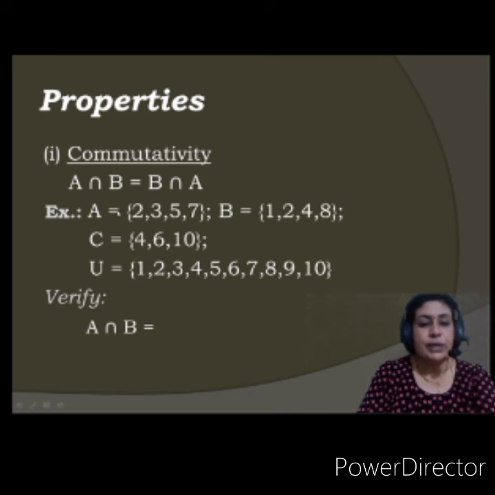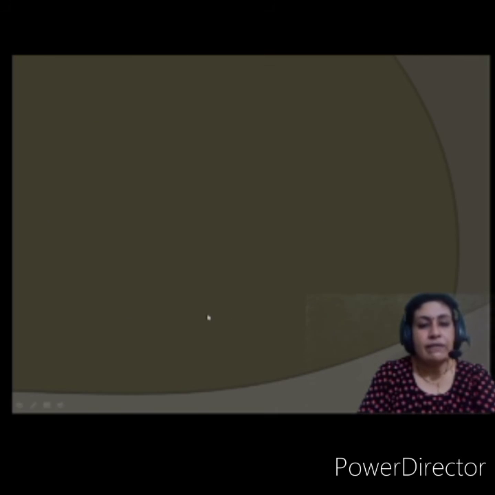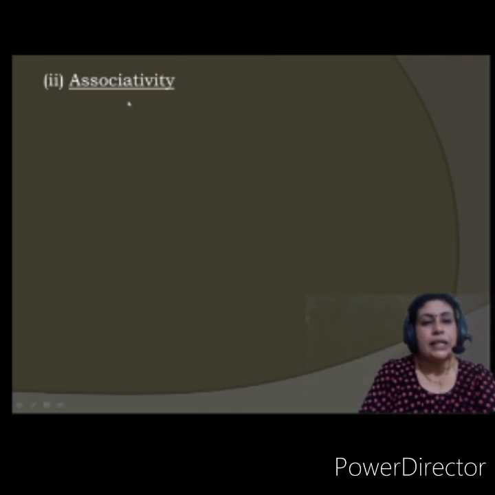A intersection B. What will it be? 2 and nothing else. So it is a singleton set. Now let us see B intersection A. What will B intersection A be? Same, 2. So what can we say? That they are equal.